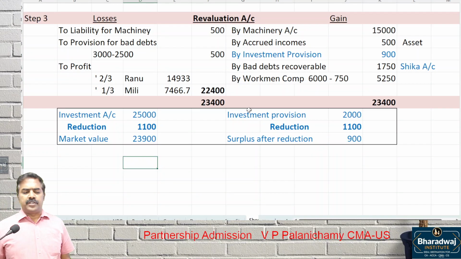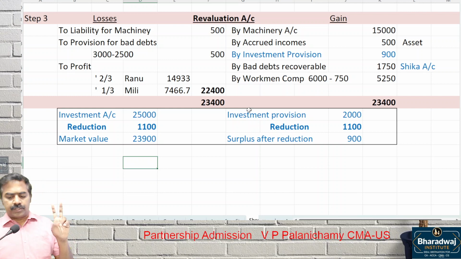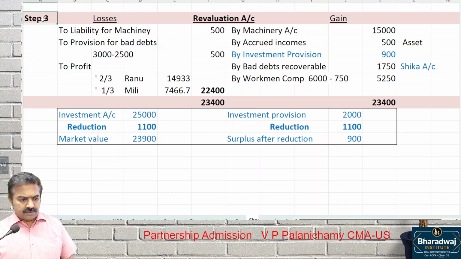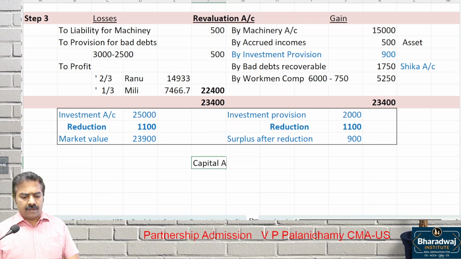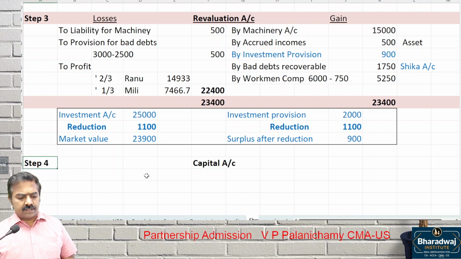So profit is shared in which ratio? 2:1 ratio. Step 3 is over. Now start which account? Capital account of partners. Step 4, capital account of partners, particulars and 3 columns each side. Ranu, Millie, and what? Manisha.